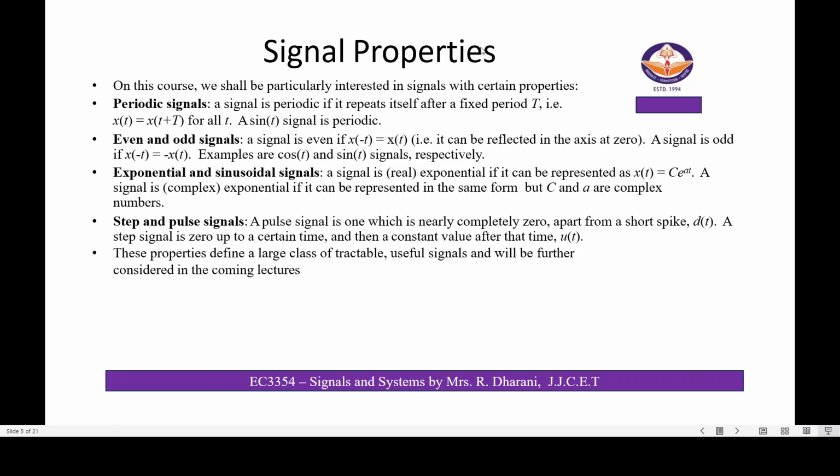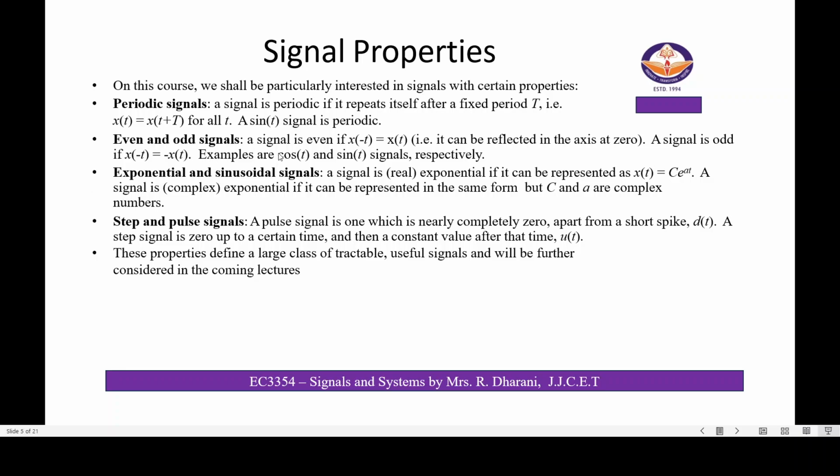Next, we will see the signal properties. Signal properties are majorly periodic signals, even and odd signals, exponential and sinusoidal signals, step and pulse signals. A signal is periodic if it repeats itself after a fixed period. That is, x of t equal to x of t plus T for all t. The sin t signal is also a periodic signal.